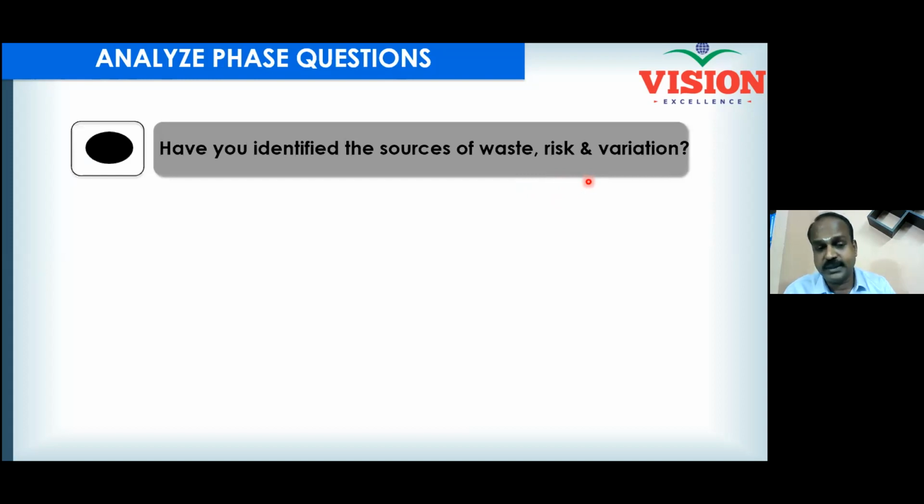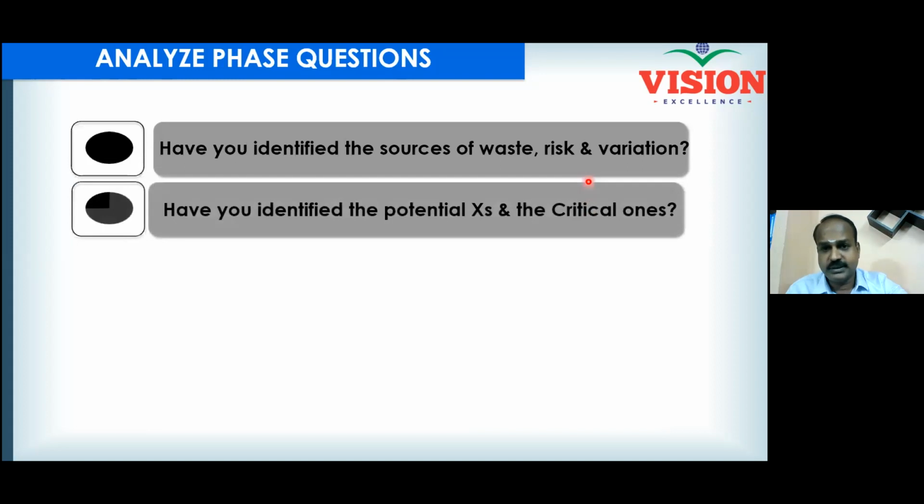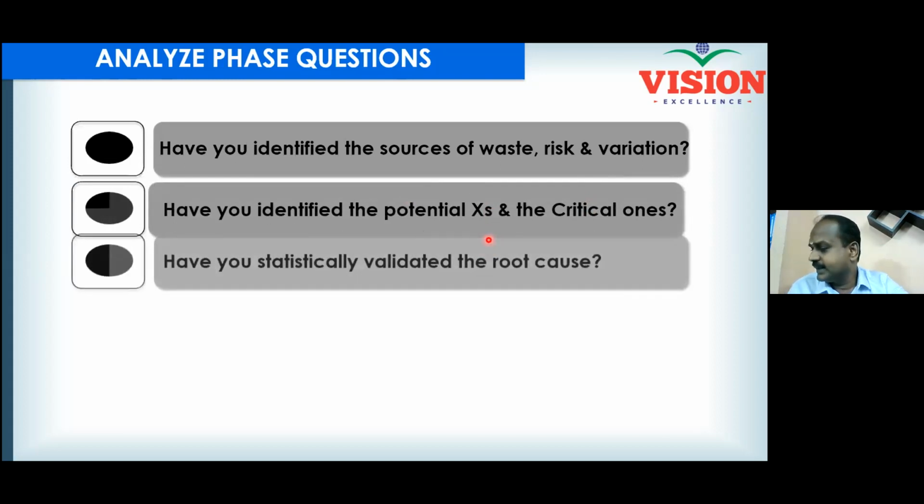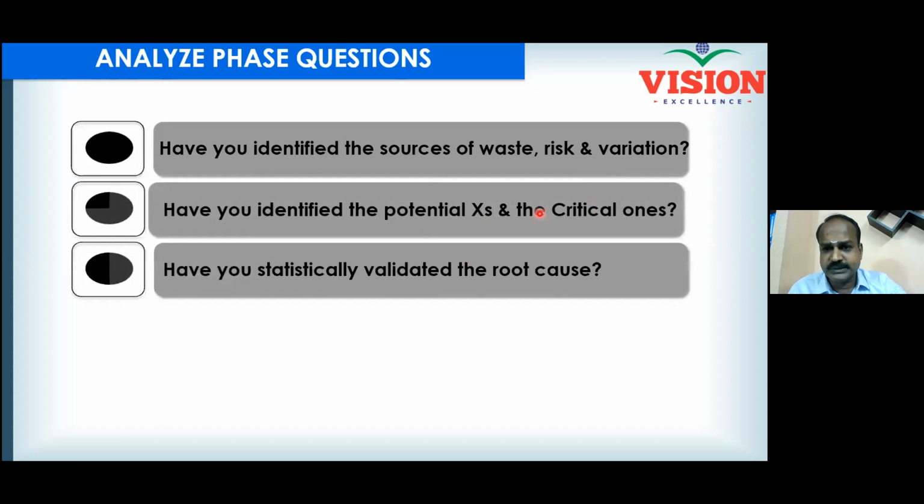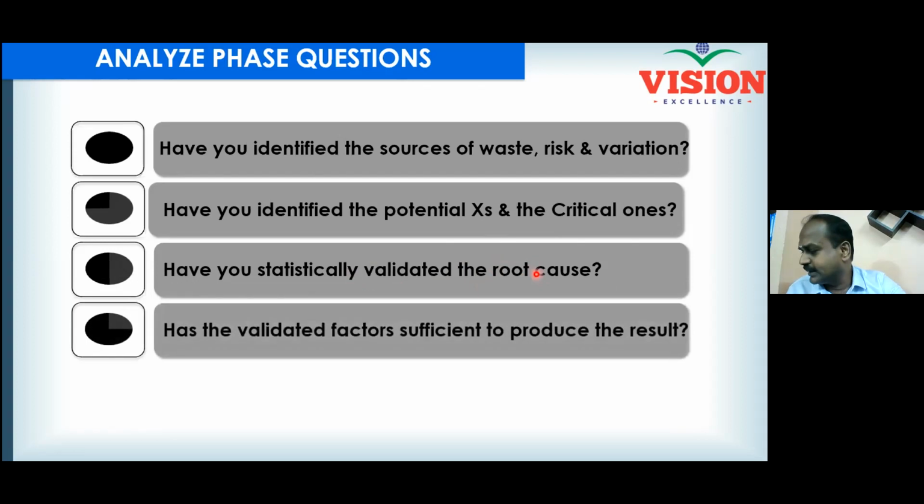If you can measure, you can also control them with your analysis tools and techniques. In the analysis phase, it is very important that you understand the potential factors, and from the list of potential factors, the main goal is to identify the root cause. Not only identify the root cause, you validate the root cause. And all those things we will see with good examples.